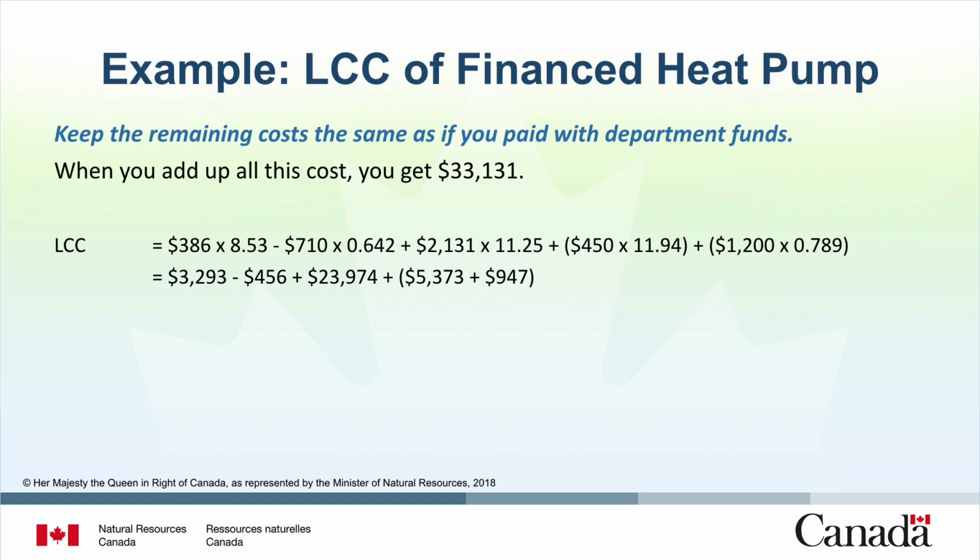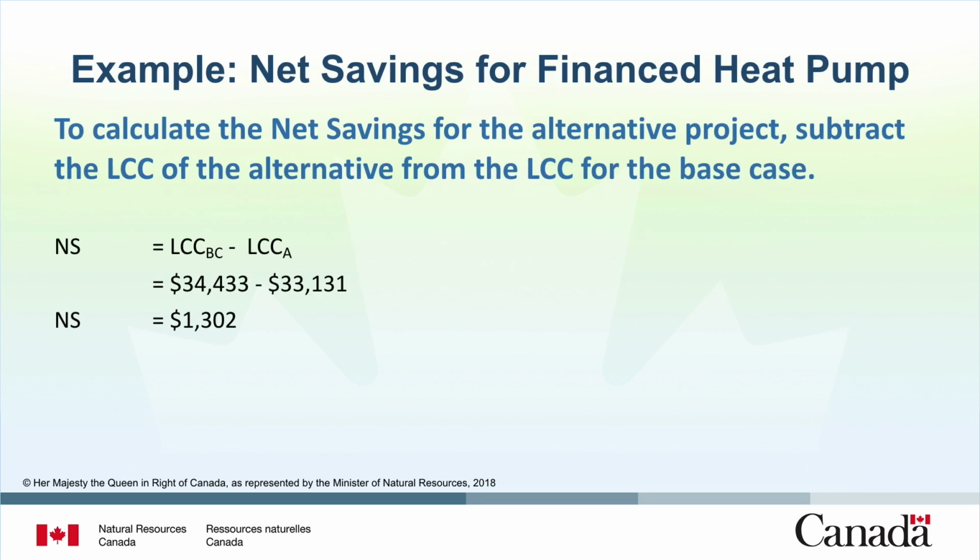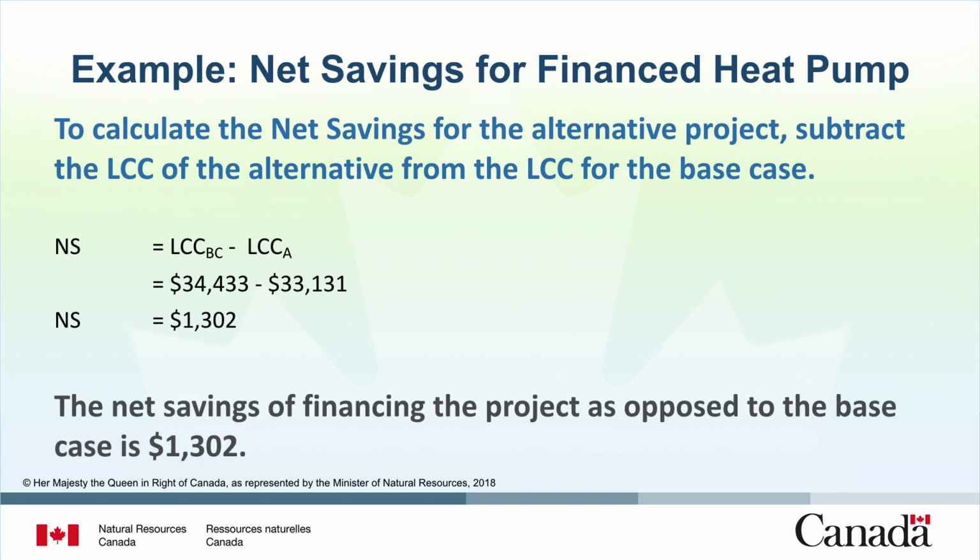When you add up all this cost, you get $33,131. To calculate the net savings for the alternative project, subtract the LCC of the alternative from the LCC for the base case. The net savings of financing the project as opposed to the base case is $1,302.